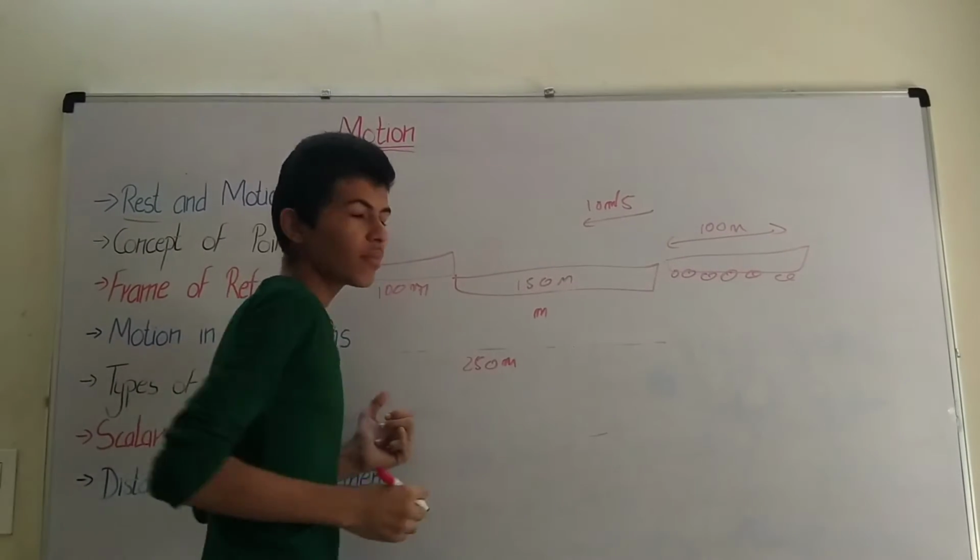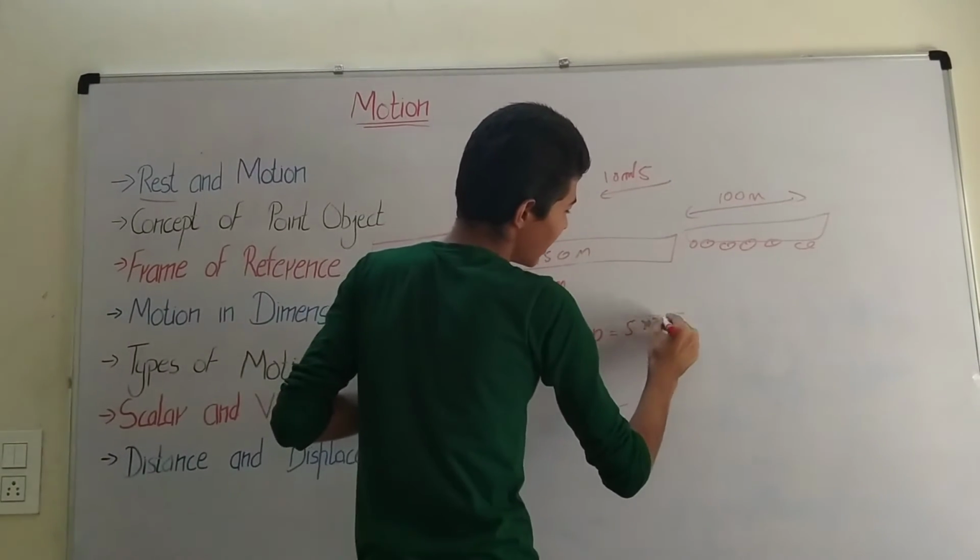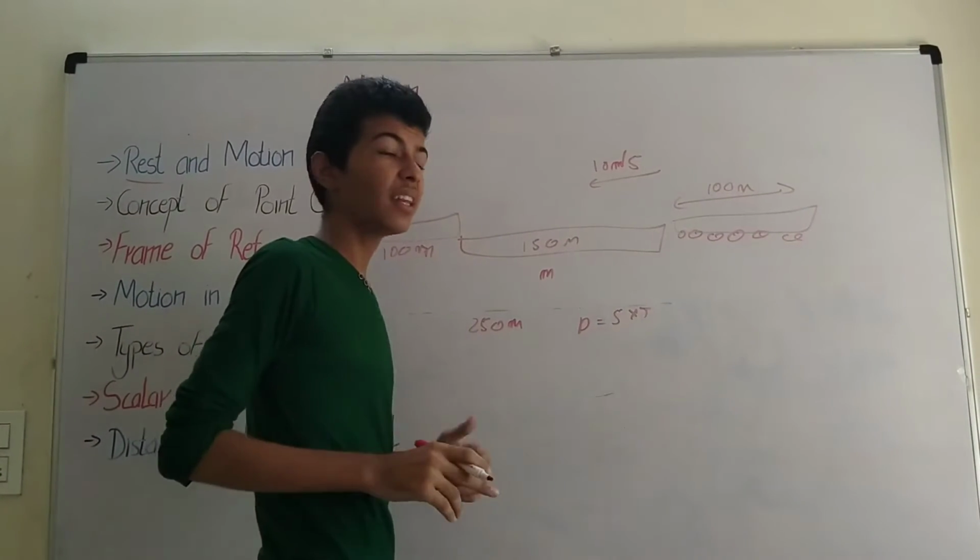And from previous classes we know that d = s × t, that is, distance is equal to speed multiplied by time.